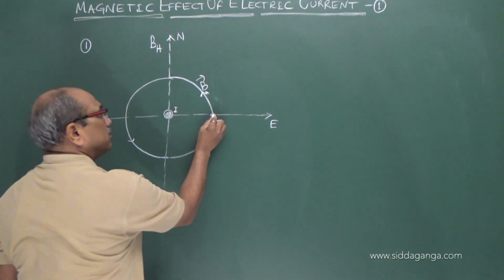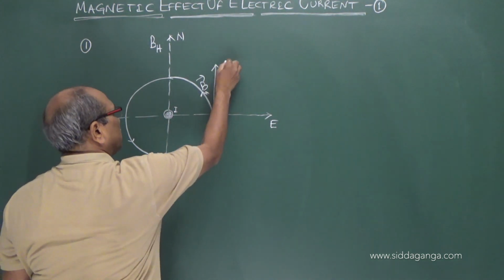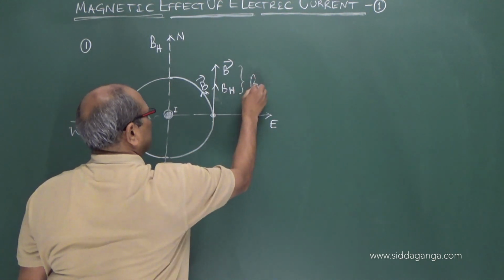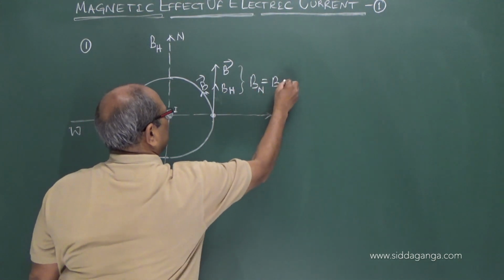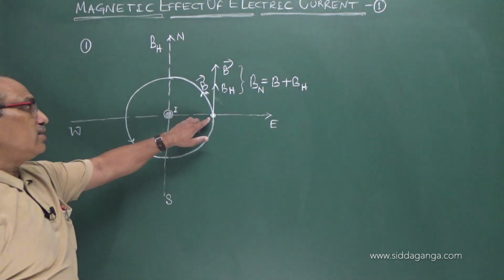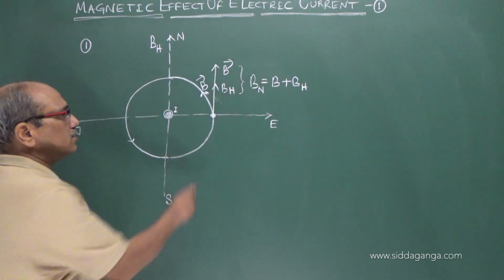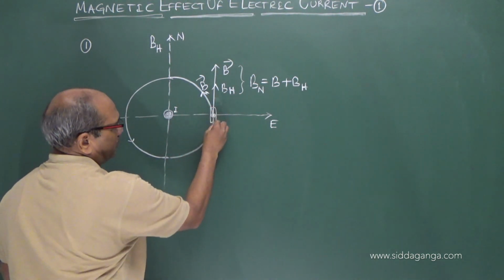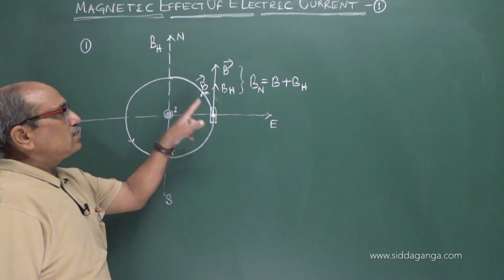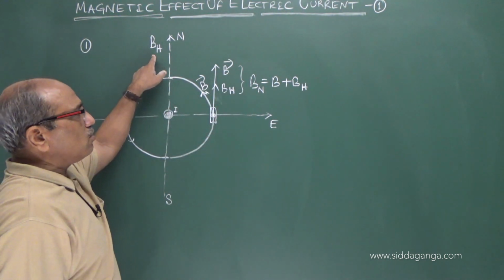This is the direction of B, same as BH. Therefore, the net field at this point can be written as B plus BH, the sum of the earth's horizontal component plus B.